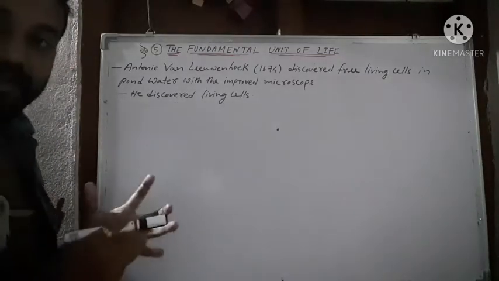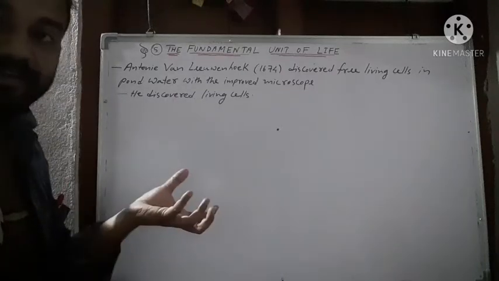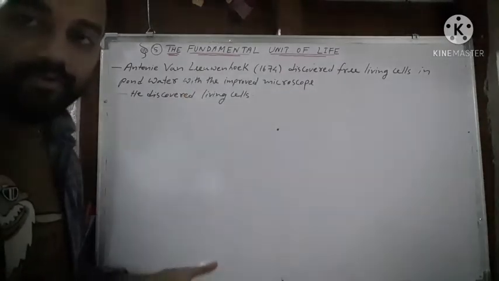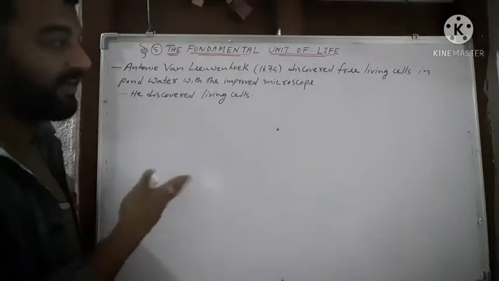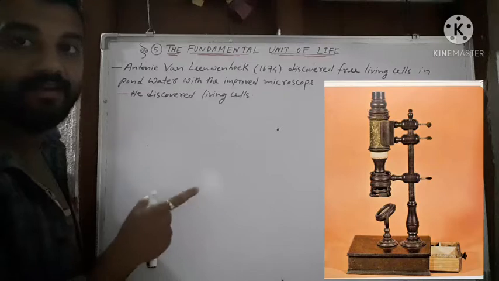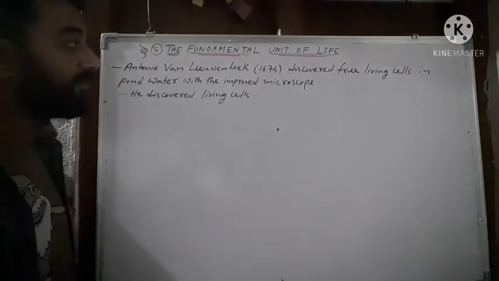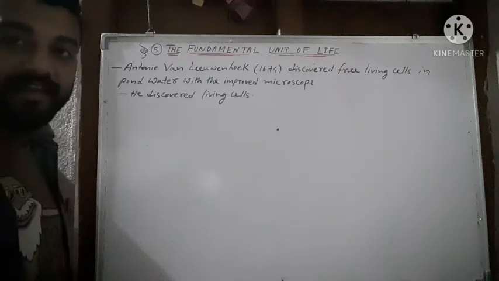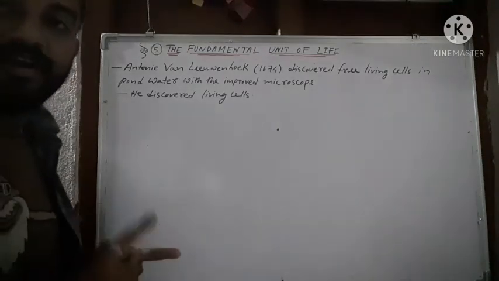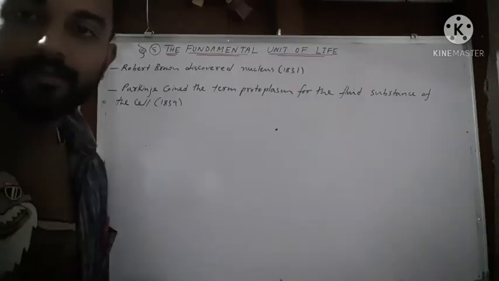So Antony van Leeuwenhoek, another scientist, discovered living cells with the help of an improved microscope that he built by himself. As you can see, this is the improved microscope that he built by himself, and with the help of this he discovered living cells. So Robert Hooke discovered dead cells, and Antony van Leeuwenhoek discovered living cells.